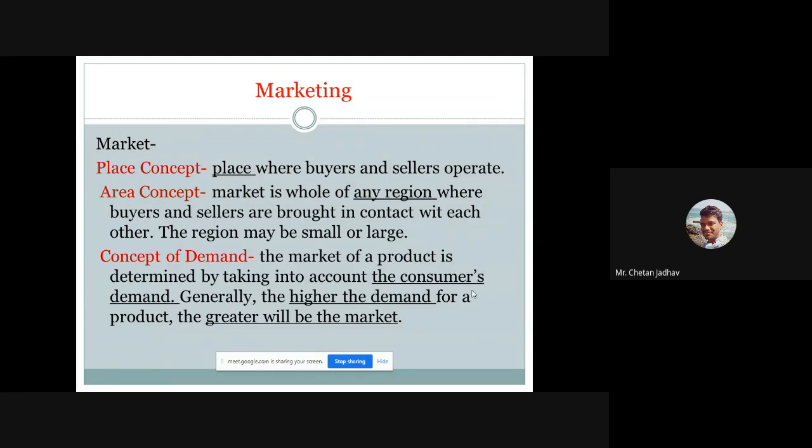Suppose we supply 100 products in the market, and the demand for that product is greater than that, then you will be in higher demand. If the customer is demanding less than 100 units and you are sending more than 100 units, it means you are not in demand. So keep that ratio in mind.